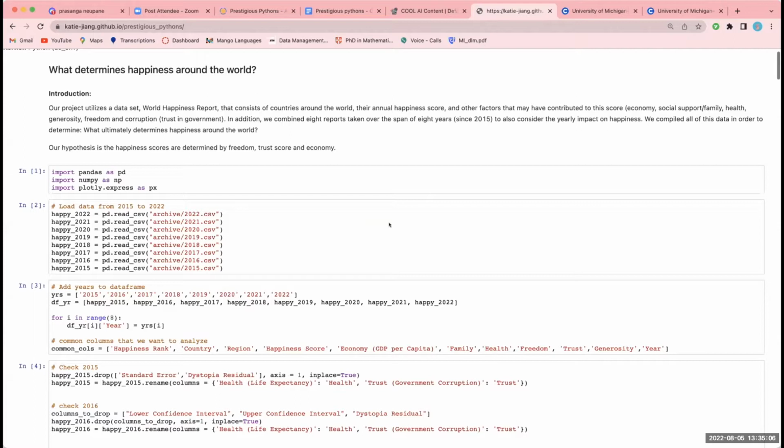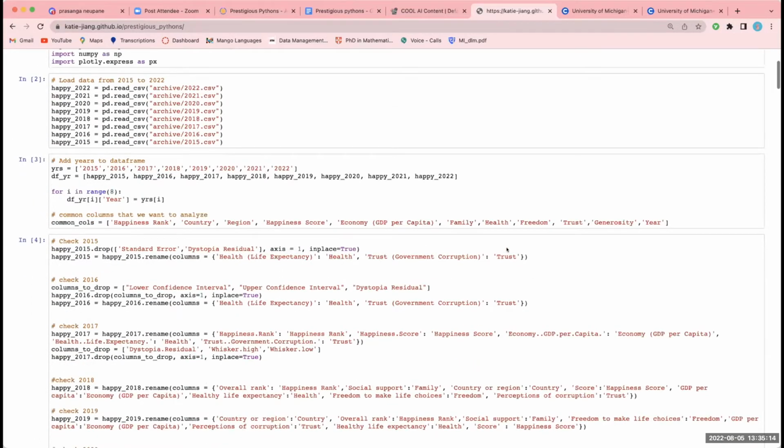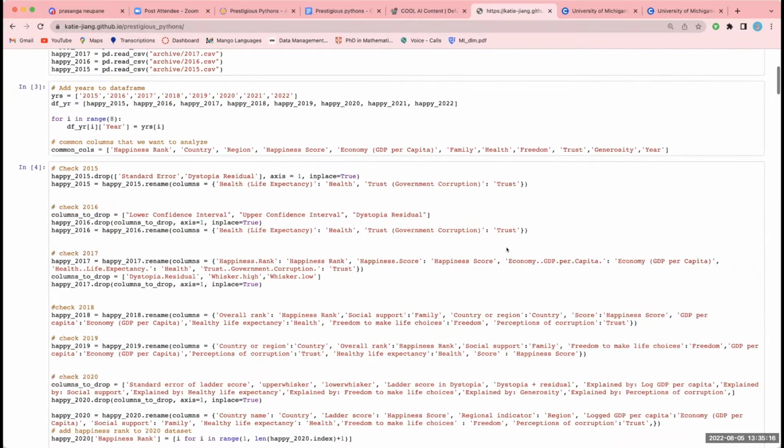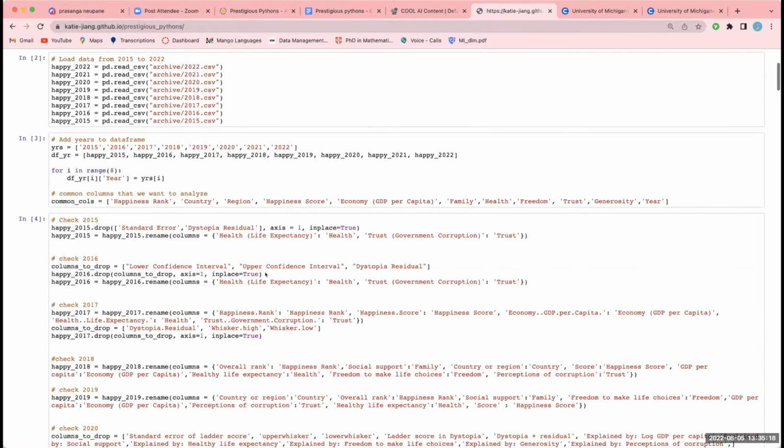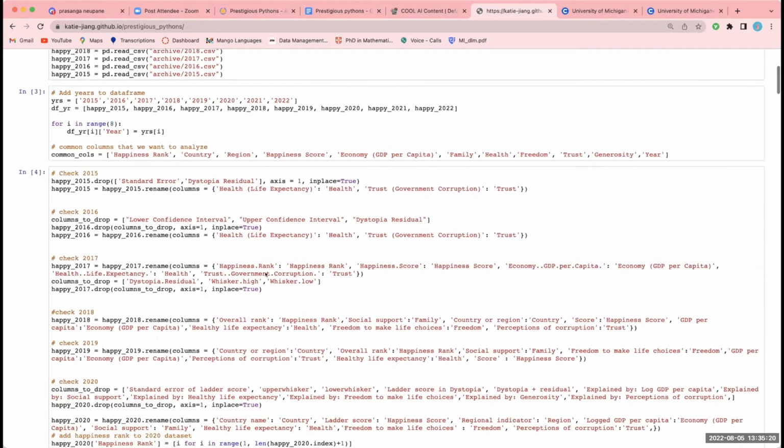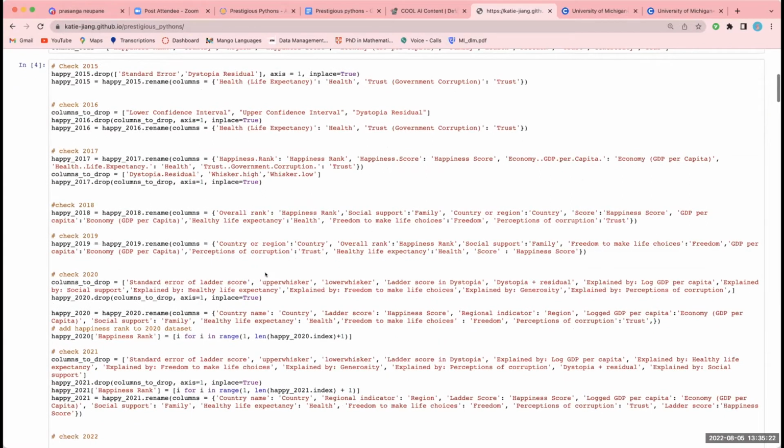Okay, so I'm David, and our main hypothesis is that the happiness scores are determined by freedom, trust score, and economy. At the beginning, here's our data that we cleaned up and put into one big data frame with all of it from the 7 different years.